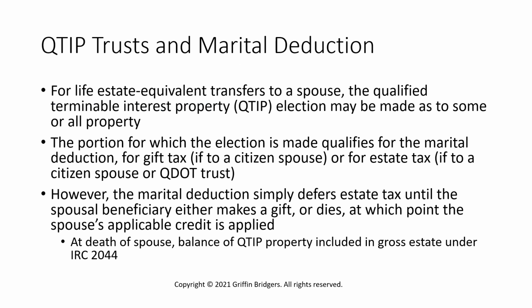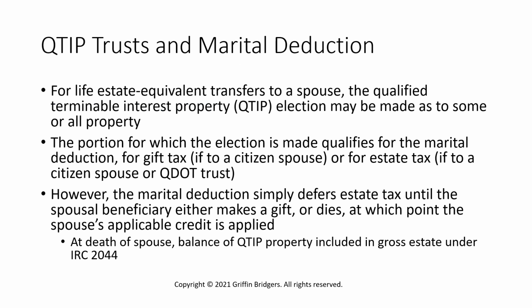Now, all that being said, the cost to getting the marital deduction is the QTIP election, and that simply defers tax until the spousal beneficiary either makes a gift or dies, at which point the spouse's applicable credit is applied. So what's happening here is we're simply deferring estate or gift tax, and we're ensuring that the property in the QTIP trust won't use the exclusion of the donor or grantor, but instead will use the exclusion amount of the spousal beneficiary.